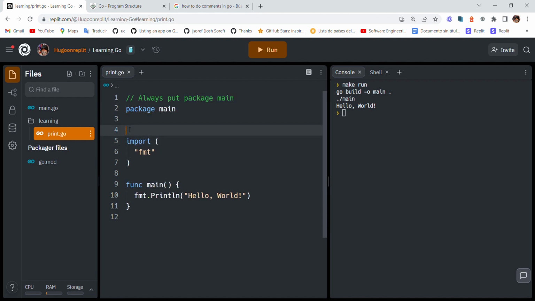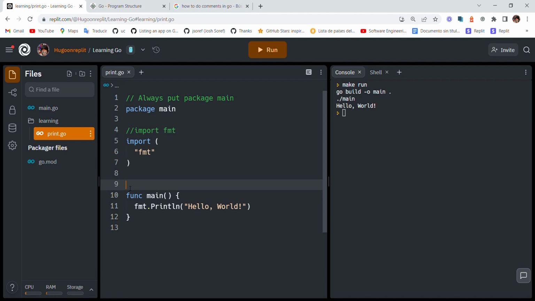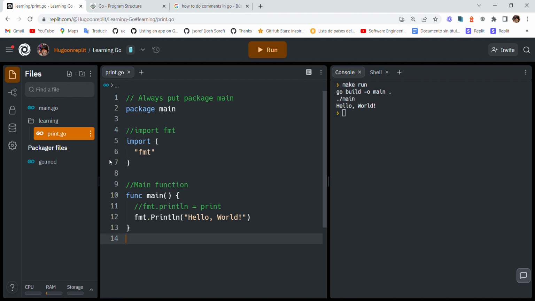Then we import fmt, and then we have this main function, and the print line: fmt.Println prints.